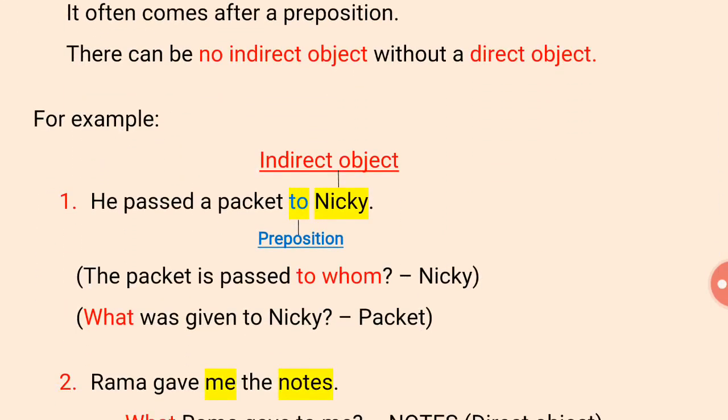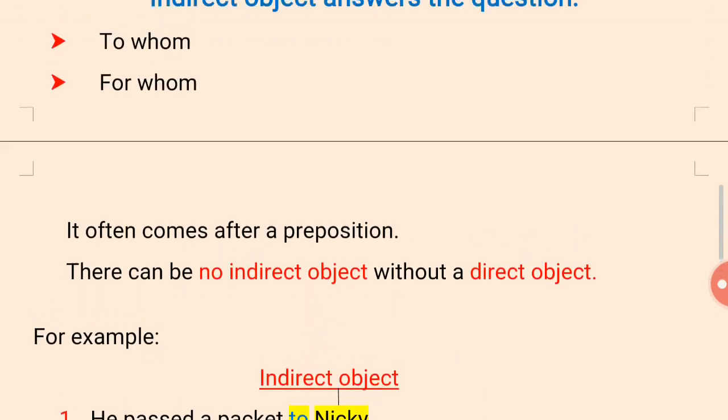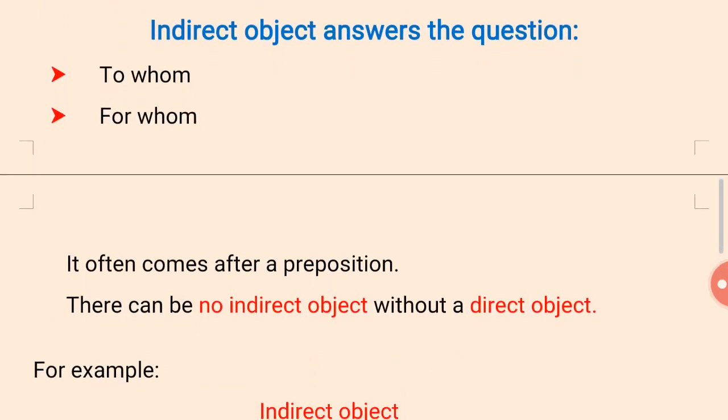For example, he passed a packet to Nikki. Here Nikki is the indirect object, and you can see here the preposition. Indirect object always comes after the preposition. So here to is a preposition and the indirect object is Nikki. Indirect object answers the question to whom and for whom.